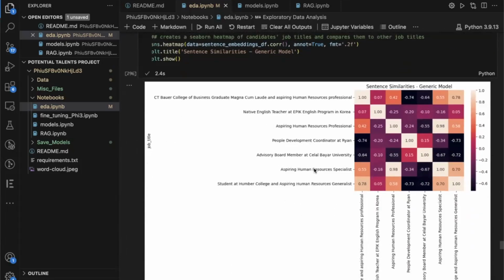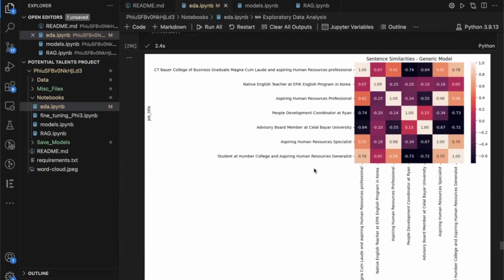They are represented here. So this generic model to represent sentences, you can see here in this heat map. On the diagonal, we're just comparing each sentence to itself, so 100% correlated. But let's say this 7% correlated right here.